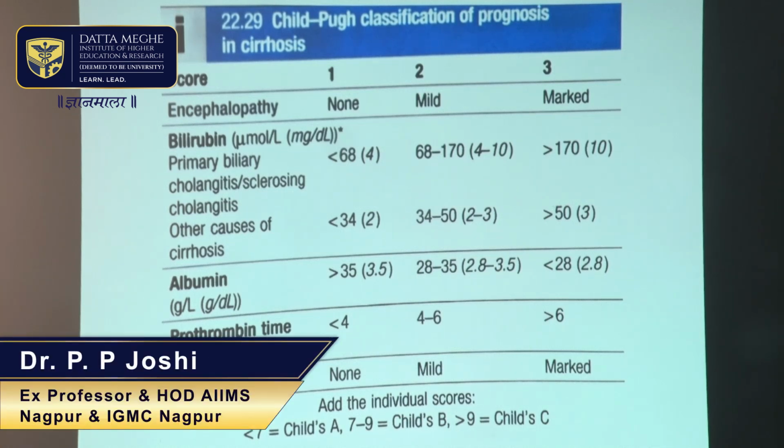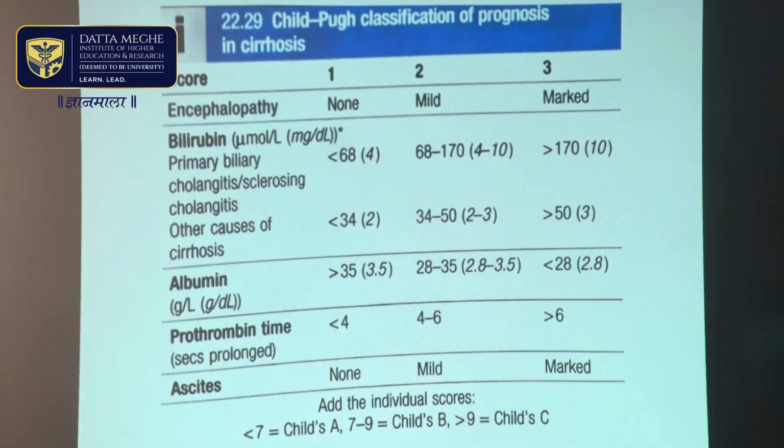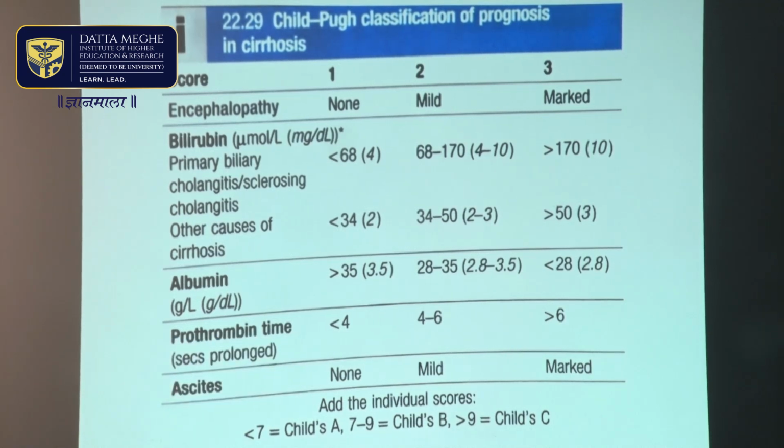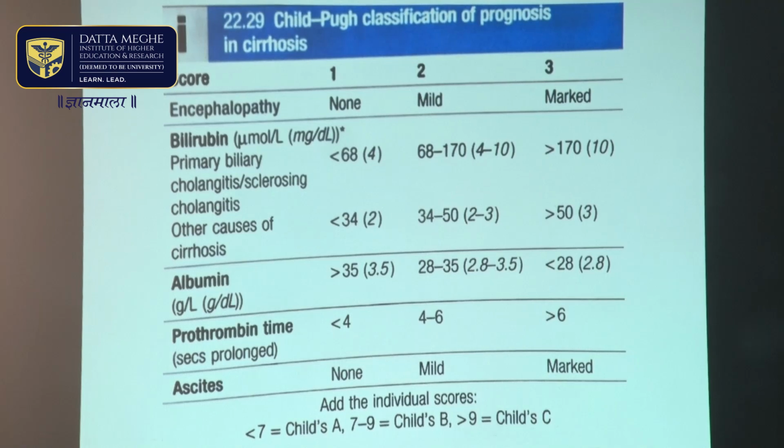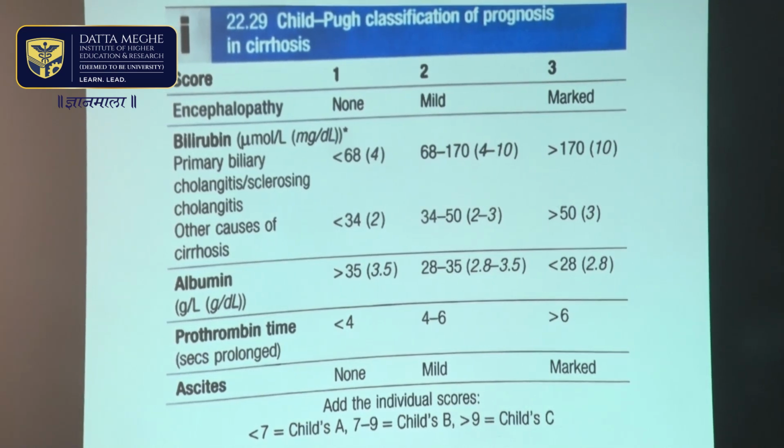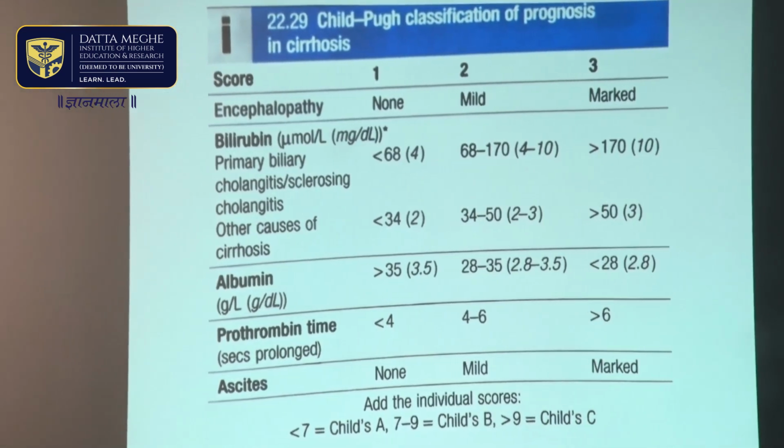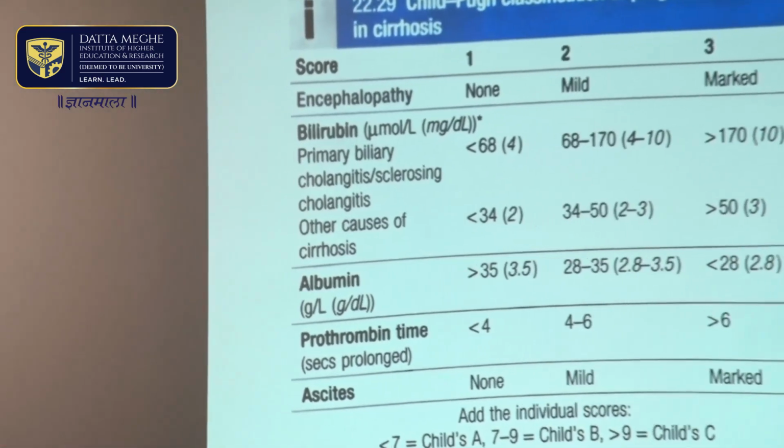Albumin levels are decreased, and depending on the severity of the hypoalbuminemia, they are given a score of 1, 2, and 3, as is shown here. And prothrombin time is prolonged, and depending on the severity of the prolongation, they are given 1, 2, and 3 points.